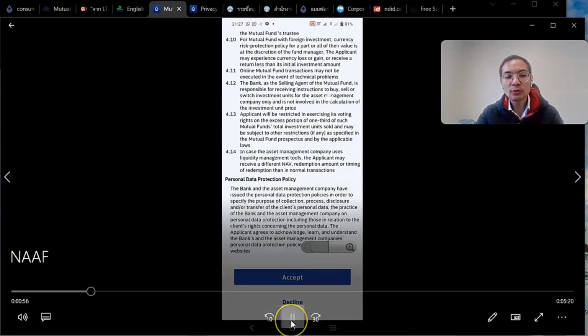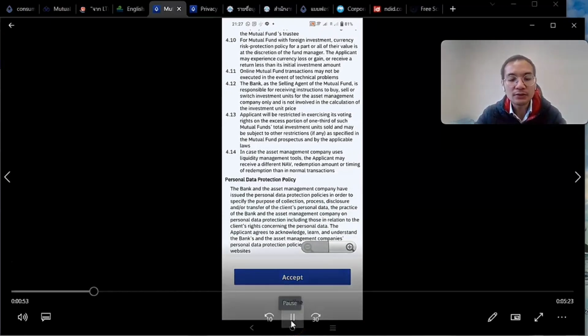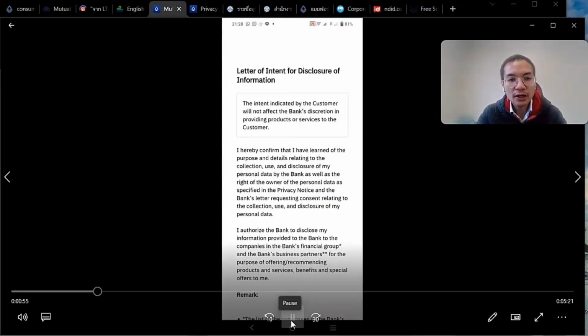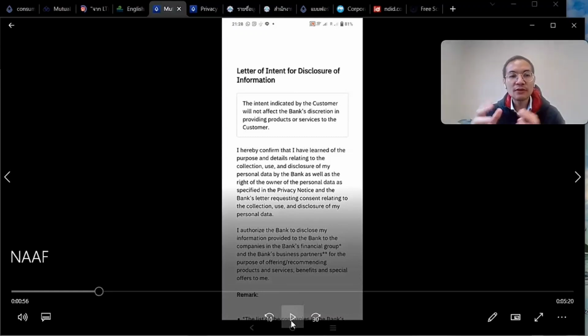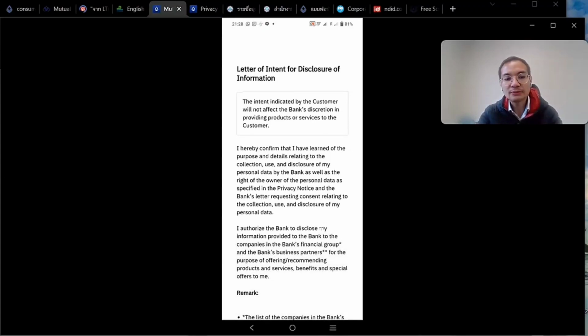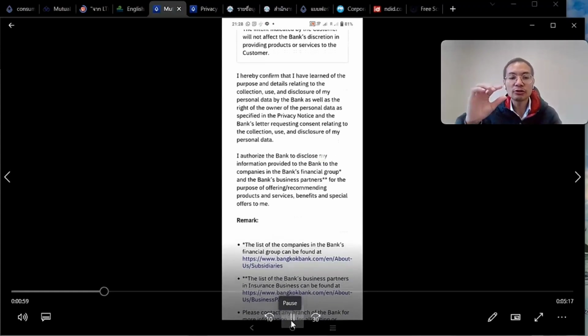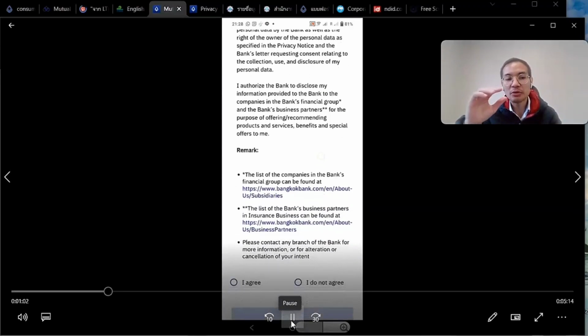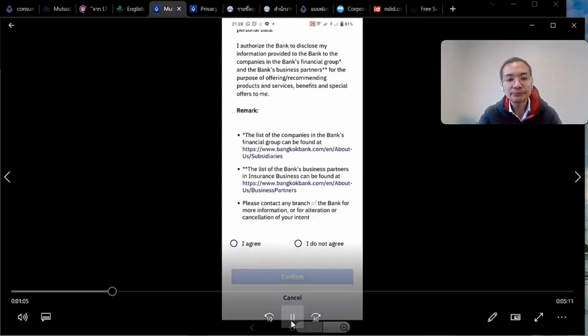So next we are going to submit the terms and conditions, and then it will prompt you with the letter of intent with regards to the disclosure of your personal information with the PDPA. Once again, the bank will just say that, okay, I confirm that the bank will collect and process my personal data, and that they will also share the personal data with their partners, subsidiaries as well. And then below is a link where you can find information regarding the subsidiaries and partners. And then just click I agree.